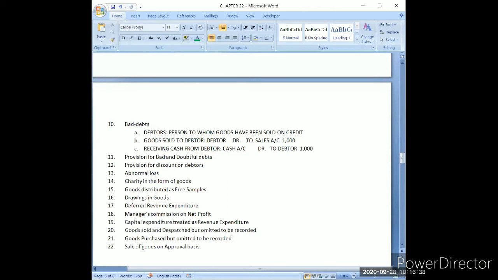Now, where will you be writing the debtors? What type of account is it, and in which financial statement will you write it? If I want to write the debtors account, you have to first decide about its nature, what type of account it is, personal, real or nominal. Then you will be able to decide in which financial statement I will be writing the debtors.